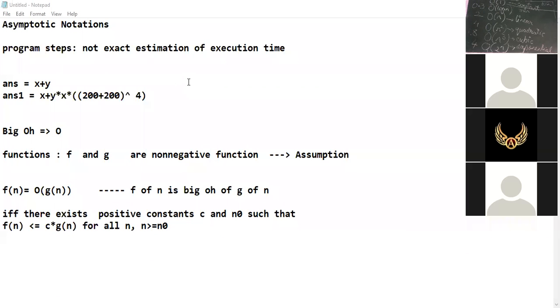So in GATE exams also such questions come that, given a program with following time complexity, which program will work fastest? So you can see the one noted in terms of logarithmic big O notation will execute fastest. Understood?